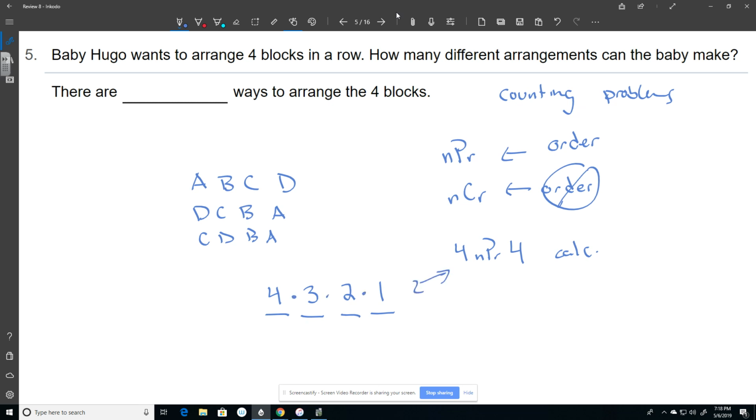Either way, you're going to get the same answer. 4 times 3 is 12. Times 2 is 24. So there's 24 different arrangements, or you could just write them all out and count them. Lots of different ways to do this one. I like the fundamental counting principle just because it's fast. It's just 4 factorial. But this one gives you the same thing.